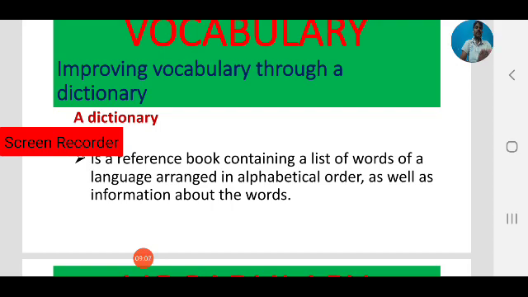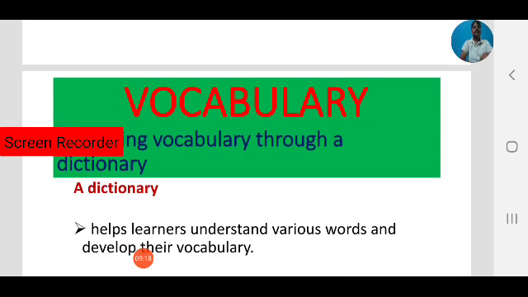A dictionary is a reference book containing a list of words of a language arranged in alphabetical order, as well as information about the words. A dictionary helps learners, helps us, because we are all learners, understand various words and develop our vocabulary. That is also an important usage.